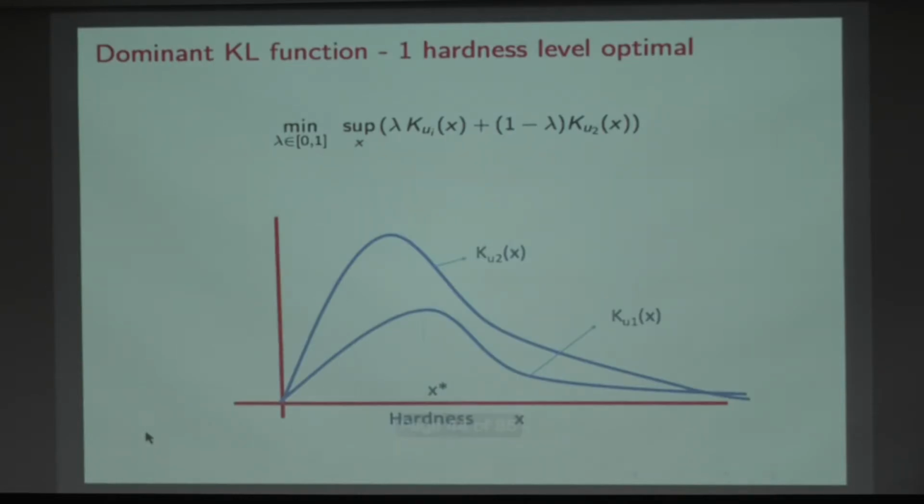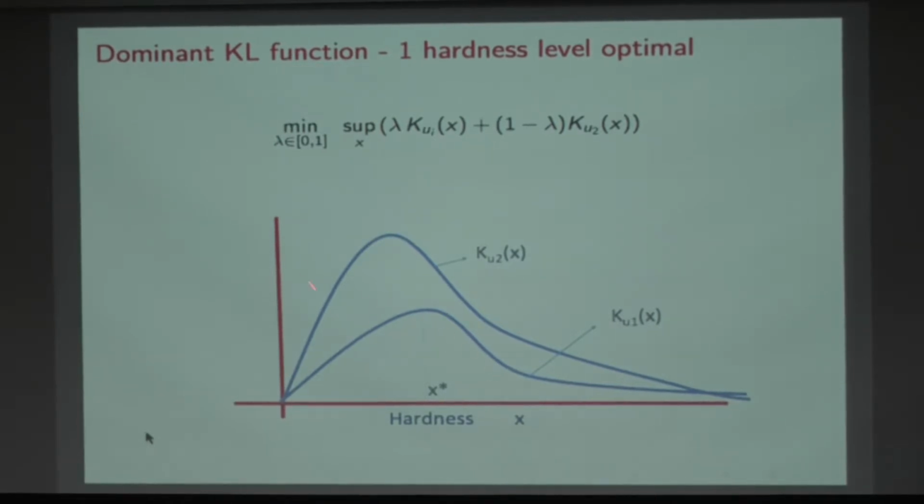Let me just show this to you pictorially, what's going on. So this is the dual problem pictorially. This constraint gives me the Kullback-Leibler distance as a function of x corresponding to U1. This gives me the Kullback-Leibler distance as a function of x corresponding to U2.